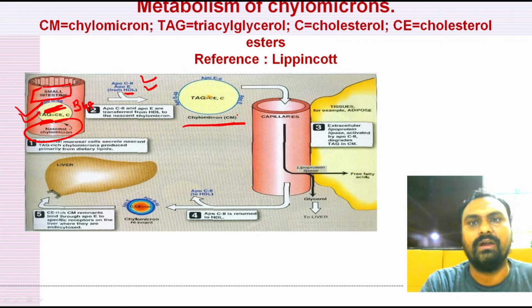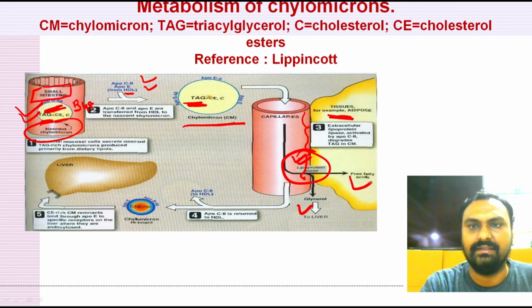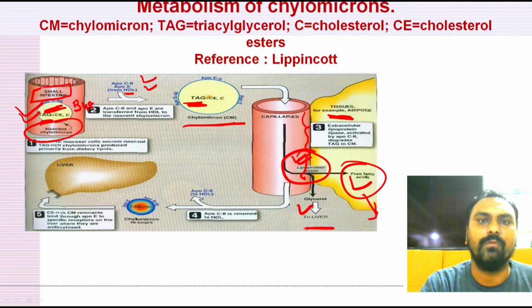This mature chylomicron will go to the peripheral or extrahepatic tissue like adipose tissue and skeletal muscle, whose capillary endothelium contains the lipoprotein lipase enzyme. This lipoprotein lipase will break down the triglyceride to glycerol and fatty acid, which can be used for energy or storage, while glycerol goes back to the liver.